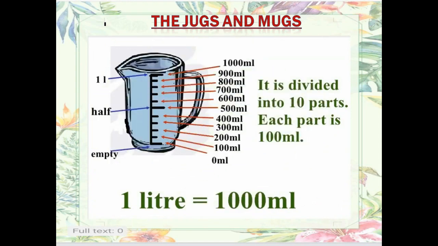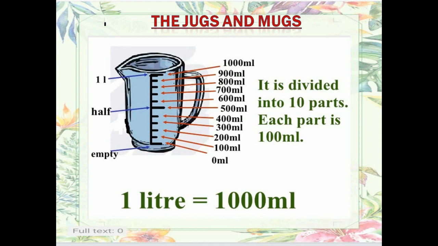Now in the picture you must have seen this jug. The jug starts from 0 milliliter, that is, when the jug is empty, nothing is inside the jug. Then it is divided into 10 divisions. Let us see: 100 ml, 200 ml, 300 ml, 400 ml and 500 ml. When it is 500 ml, that means the jug is half filled.